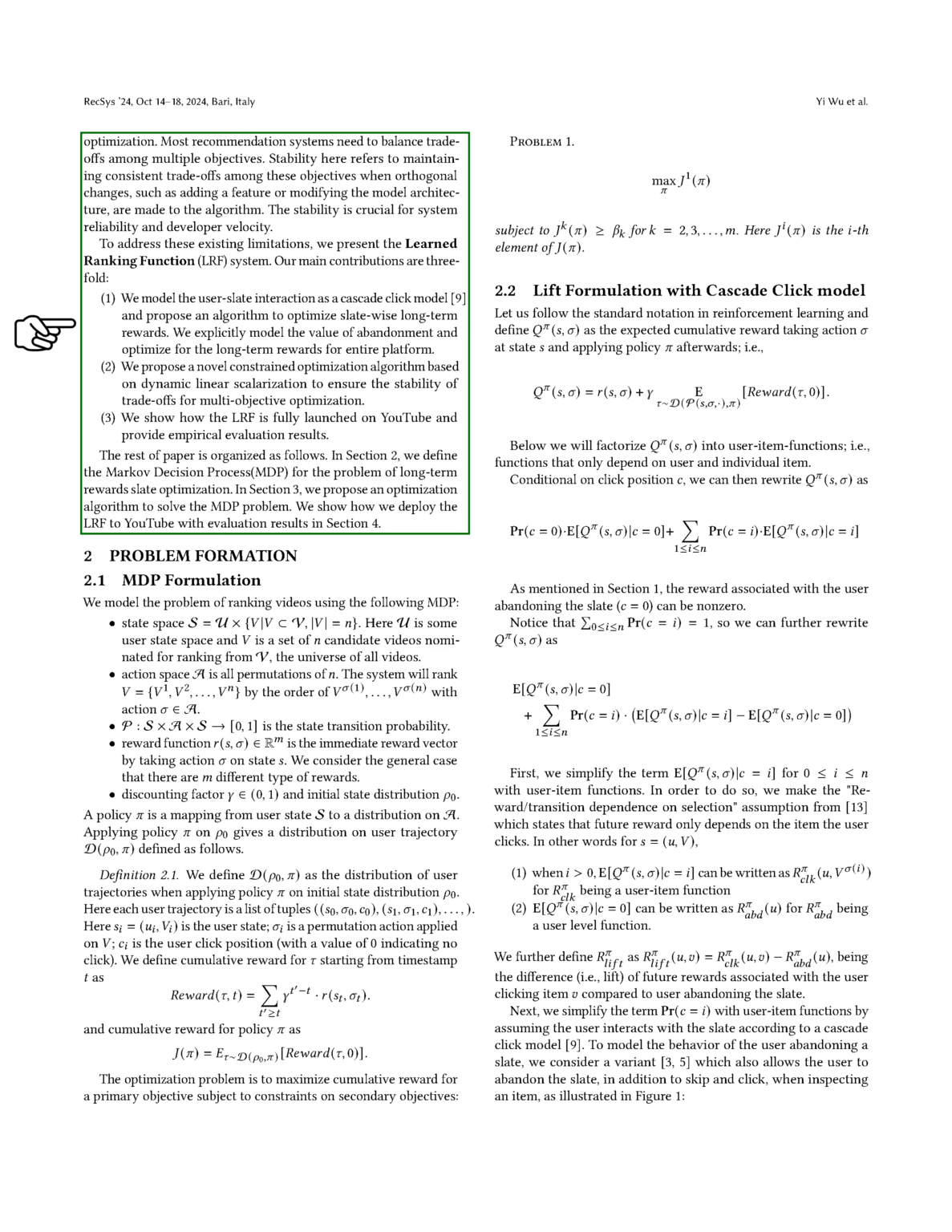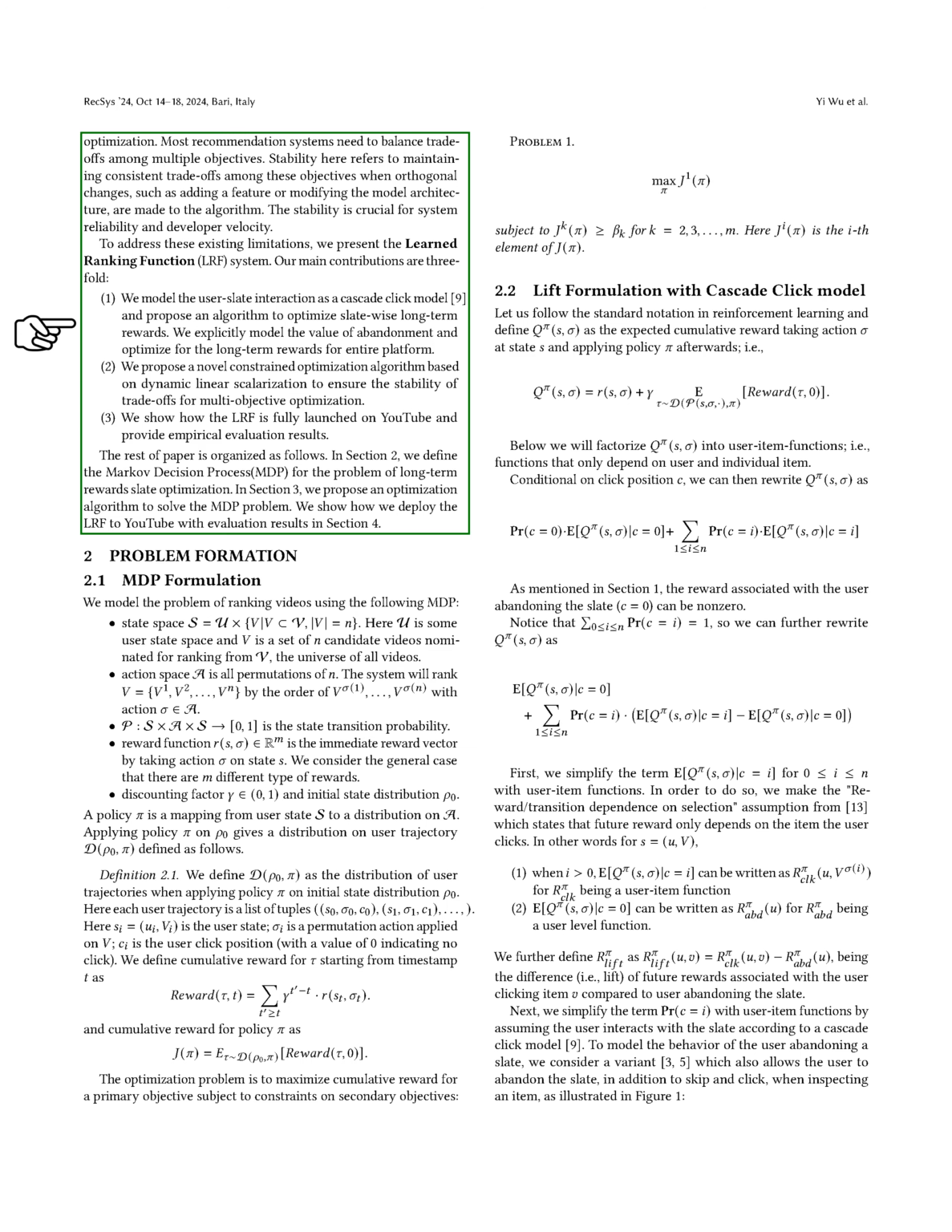We define the lift as the difference between the reward for clicking an item and the reward for abandoning the slate. We also simplify the probability of clicking an item by assuming a click model that allows users to abandon the slate, skip, or click on items. This leads us to a definition of the cascade click model, which describes user behavior in this context.